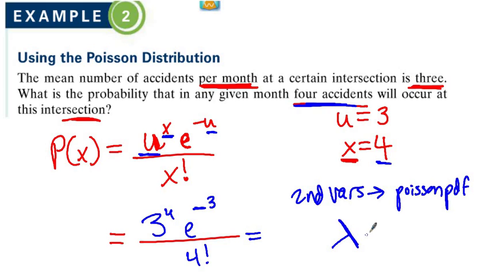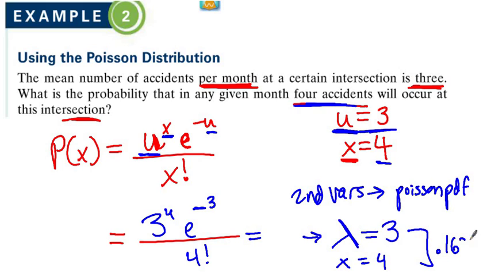It's going to ask you this, and that is just another symbol for mu. This is called lambda. It's a Greek letter. Mu and lambda are interchangeable. So for lambda or mu, you would put 3 because that's what it is. And then the x value you would put equal to 4. I'm going to do that off screen right now. Press enter, and I am coming up with a number of 0.168.